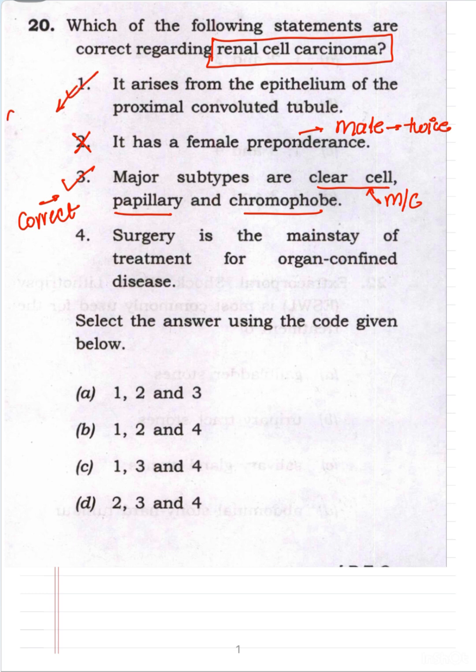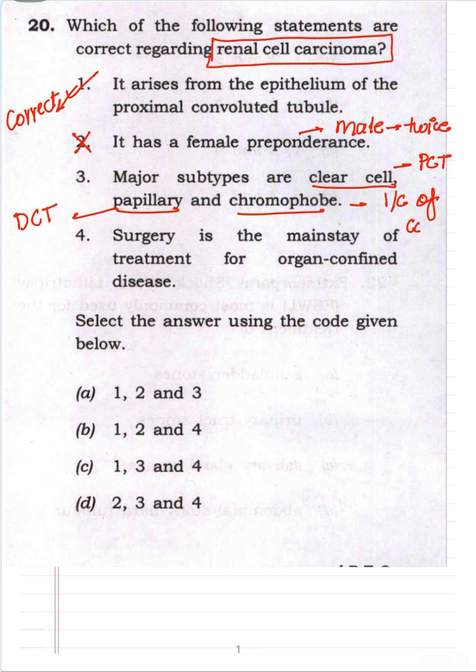This is correct, because the majority is clear cell carcinoma, and clear cell carcinoma arises from the proximal convoluted tubule. Papillary carcinoma arises from the distal convoluted tubule, and the chromophobe type arises from the intercalated cells of collecting duct. But because majority is clear cell carcinoma, it arises from the proximal, so this is also correct.